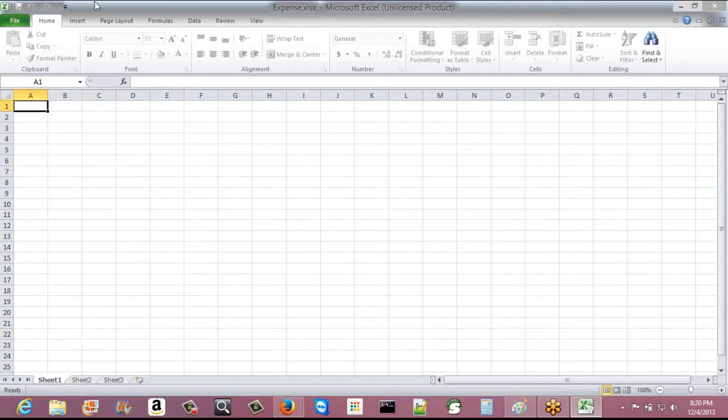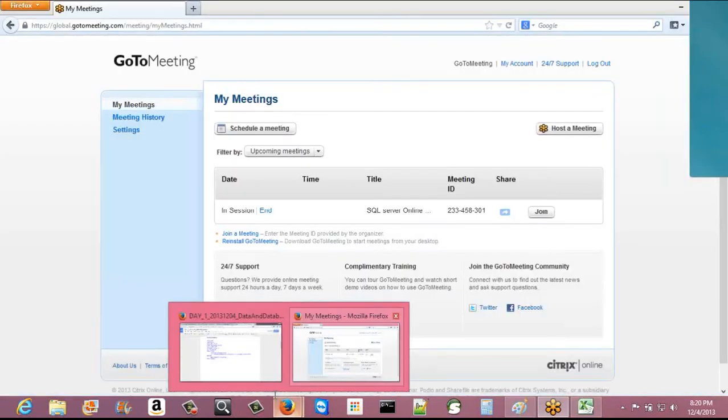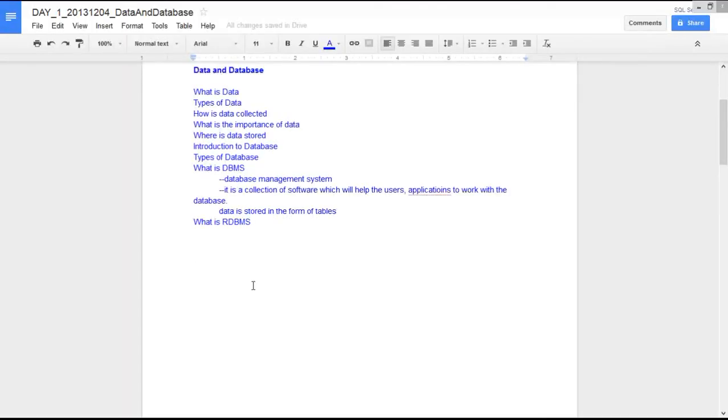Right now I am not able to type anything in this Excel, so I'll just type it here. Let's say in sheet 1 you want to store expense type, that's your first column.